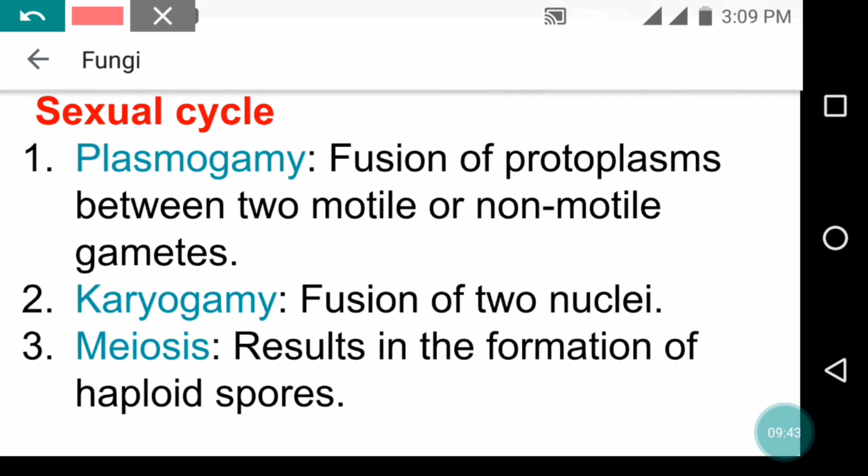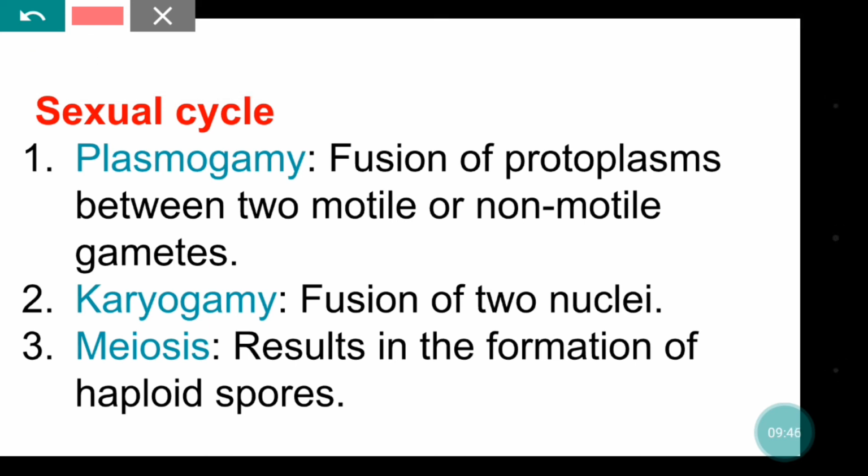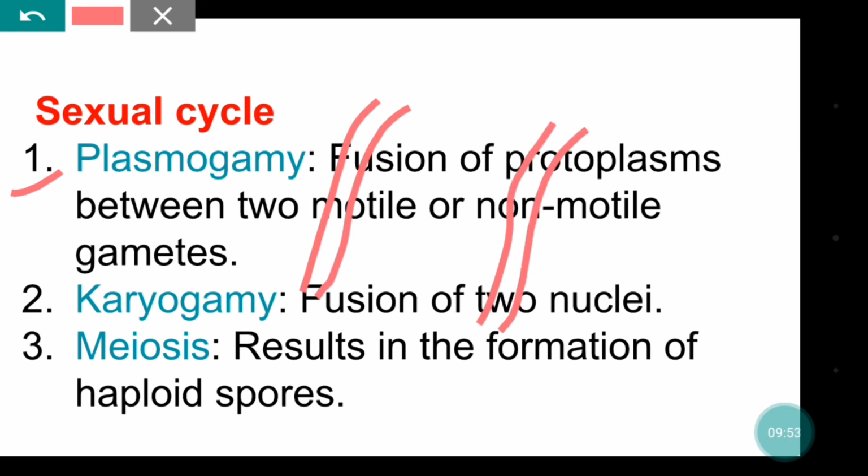So how the sexual cycle in fungi occurs, we will see here. First of all, plasmogamy. If this is one hypha and this is another hypha, suppose one is minus and the other is plus, means dissimilar hyphae, and they must be compatible to unite and fuse, right?